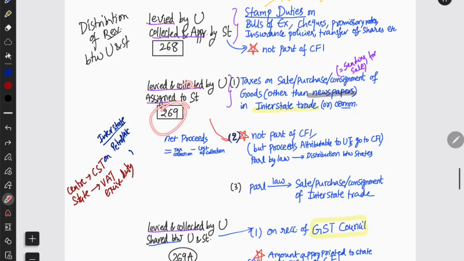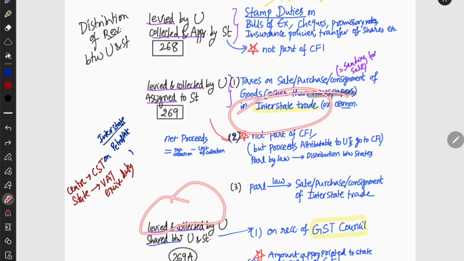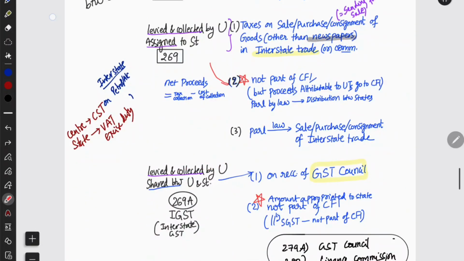And next we have article 269. They are levied and collected by the Union but assigned to the states. What are those? For example, taxes on sale, purchase or consignment of goods in interstate trade or commerce. So levied and collected by the Union, that is also interstate. Levied and collected by the Union and shared between, that is also interstate. Now let us see 269 more clearly.